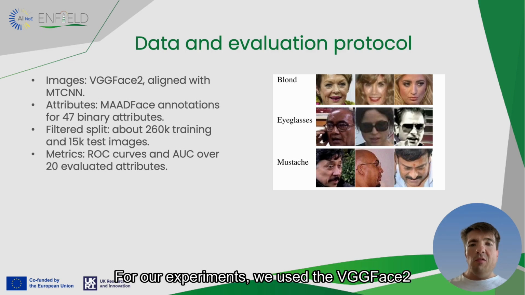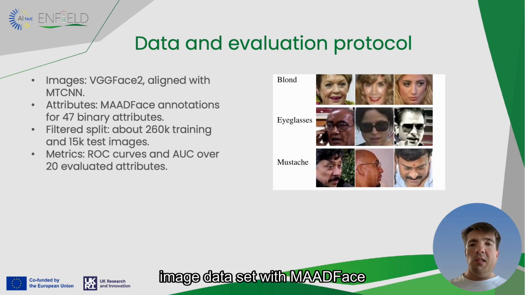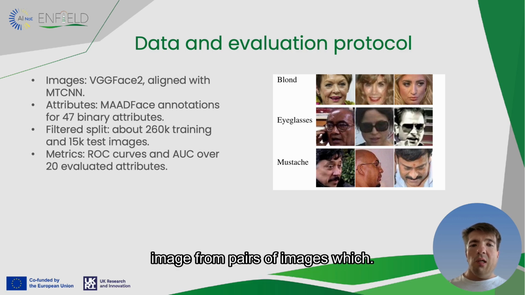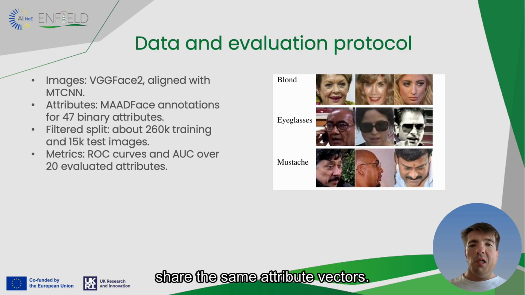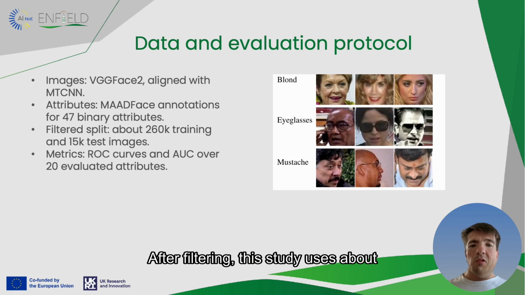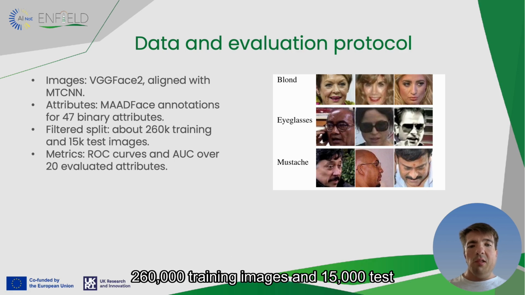For our experiments, we use the VGGFace2 image dataset with MAADFace attribute annotations. The face images are aligned using the MTCNN model, then filtered so the contrastive objective has unique image-text pairs. This means that we randomly remove one image from pairs of images which share the same attribute vectors. After filtering, this study uses about 260,000 training images and 15,000 test images.